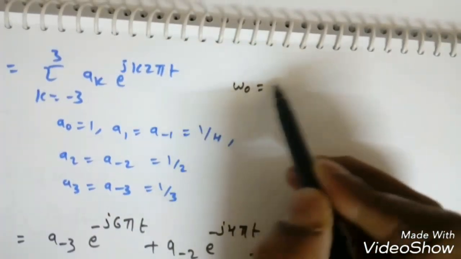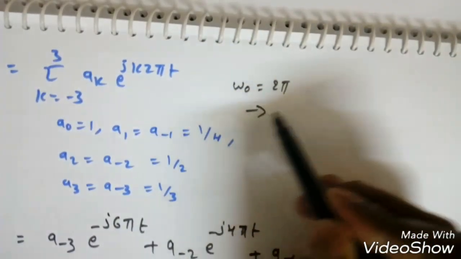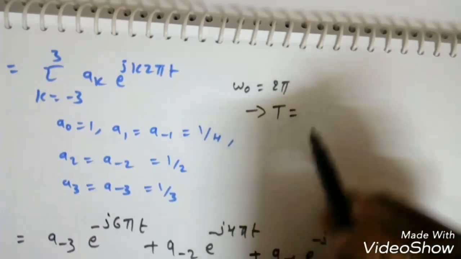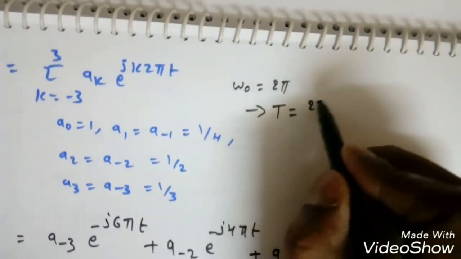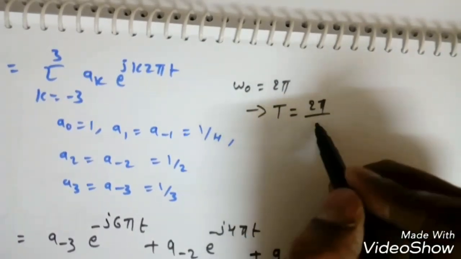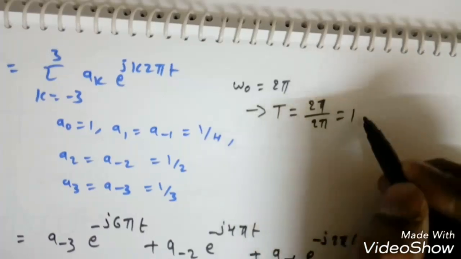So what is omega naught here? Say 2 pi. What is the fundamental frequency and time period? The fundamental time period T is equal to 2 pi by omega naught. So omega naught is given as 2 pi. What is the time period? So it is 1 second, right?